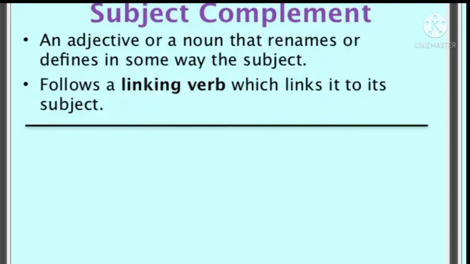A subject complement is an adjective or a noun that renames or defines in some way the subject. That means it will be related to the subject. A subject complement will be related to the subject. It can be an adjective or a noun. Also, it follows a linking verb. You remember what is a linking verb? All the be forms. Be forms are called linking verbs, which link the complement to its subject.